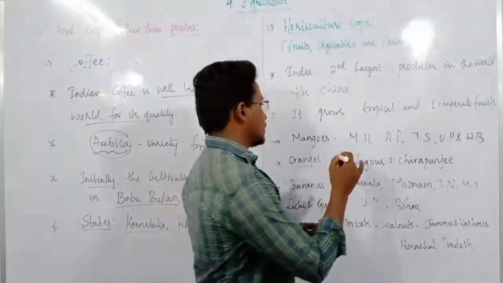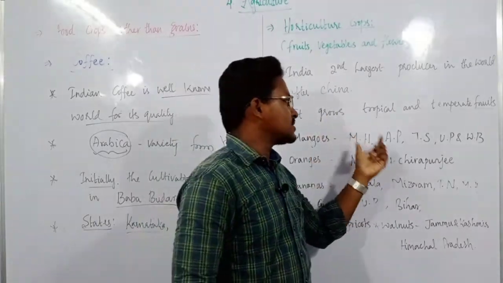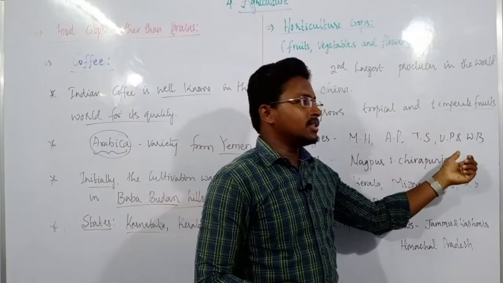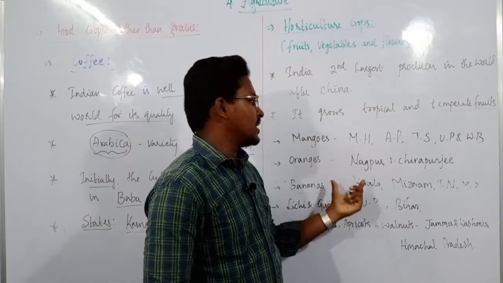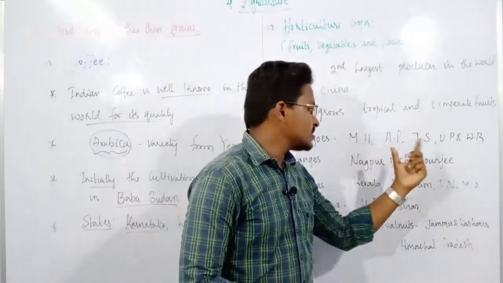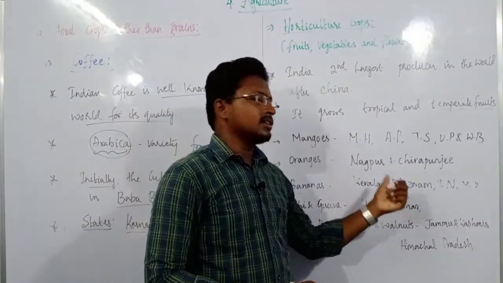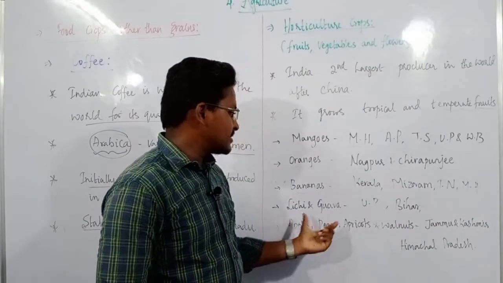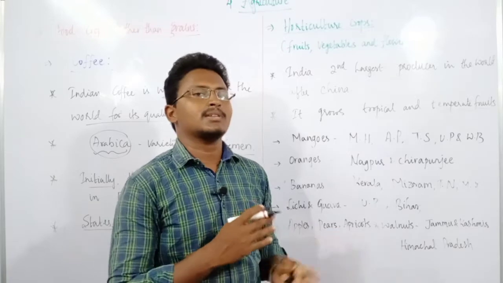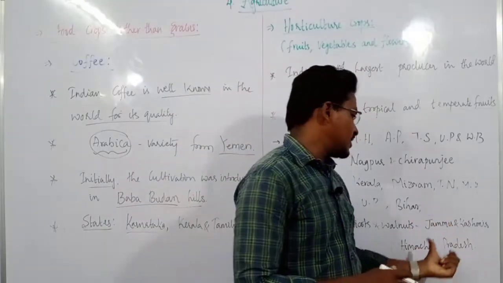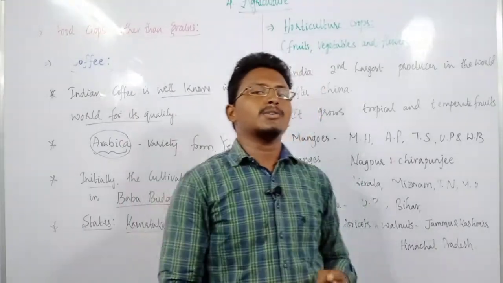Mangoes are mainly produced in states such as Maharashtra, Andhra Pradesh, Telangana, Uttar Pradesh as well as West Bengal. Oranges are grown in Nagpur, Cherrapunji, Kerala, Mizoram, Tamil Nadu as well as Maharashtra. Lychee and guava are grown in Uttar Pradesh as well as Bihar. Apples, pears, apricots and walnuts are mainly grown in the northern part of the country, especially in states such as Jammu Kashmir as well as Himachal Pradesh. Why? Because these fruits require cooler temperatures compared to the other fruits.